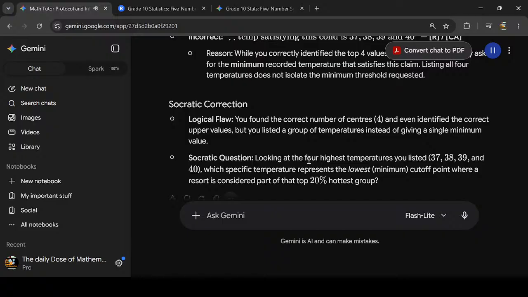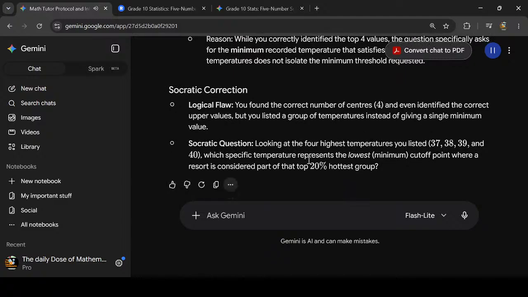Socratic correction: you found the correct number of centers and even identified the correct upper values, but you listed a group of temperatures instead of giving a single minimum value. Socratic question: looking at the 4 highest temperatures you listed, which specific temperature is the minimum?